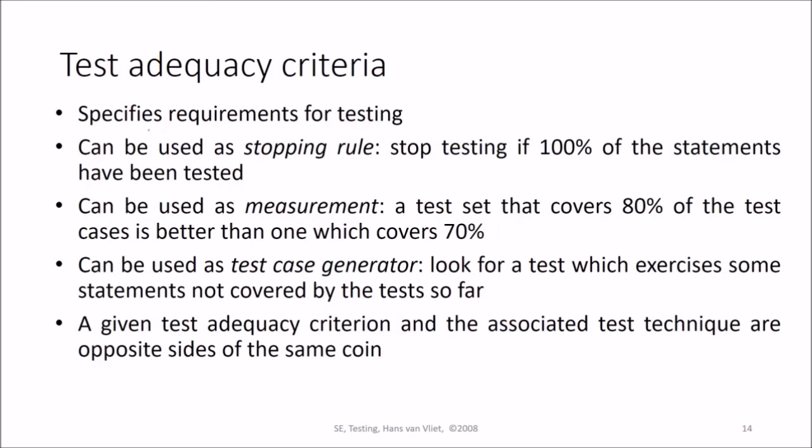So test adequacy, whether a test is adequate or not, is the criterion we need to see. With test adequacy criteria, we see the specific requirements for testing. It can be used as a stopping rule: stop testing if 100% of the statements have been tested, or the coverage is 100%. It can be used as a measurement: a test set that covers 80% is better than one which covers 70%. It can be used as a test case generator: look for a test which exercises some statement not covered by the tests so far. A given test adequacy criterion and the associated test technique are opposite sides of the same coin.